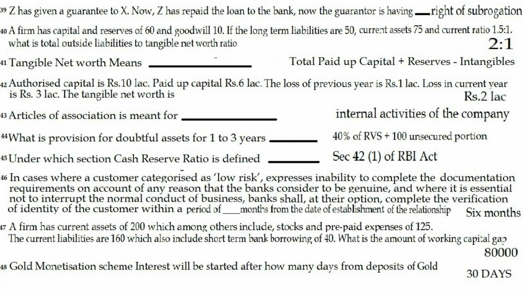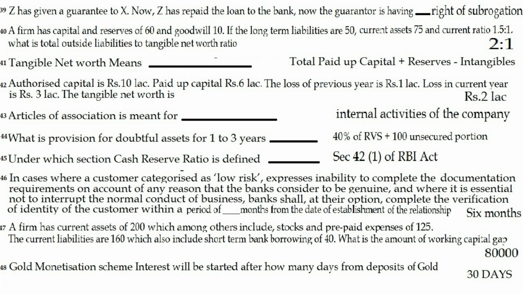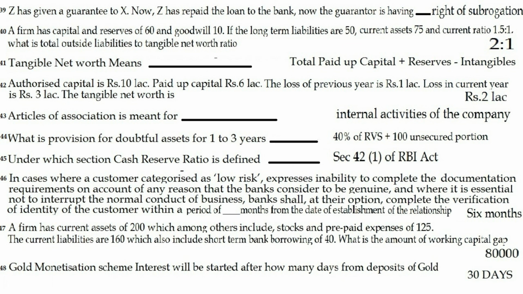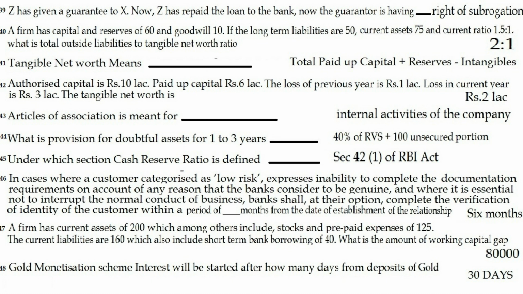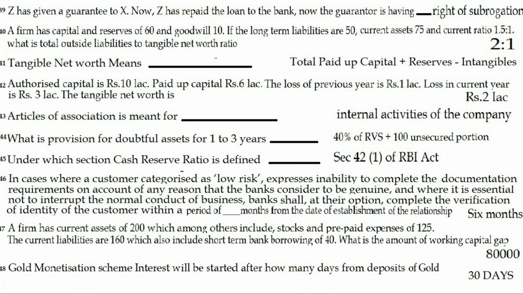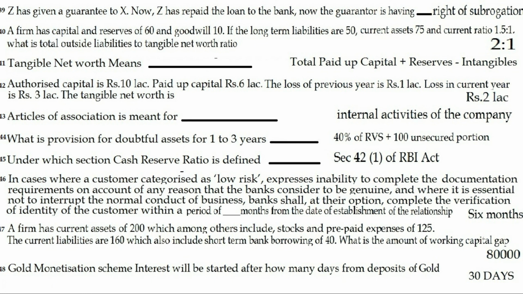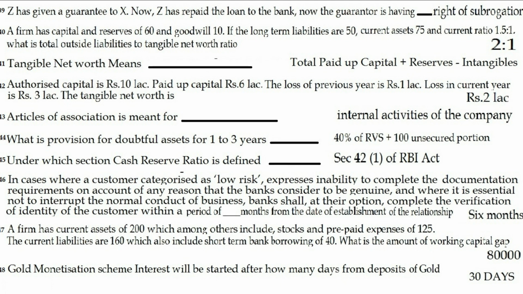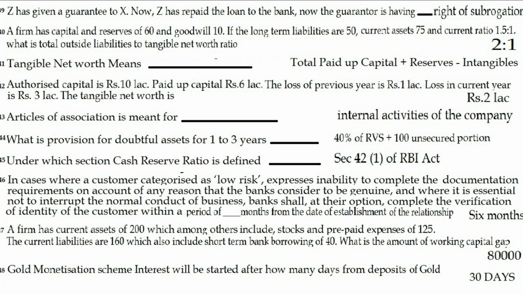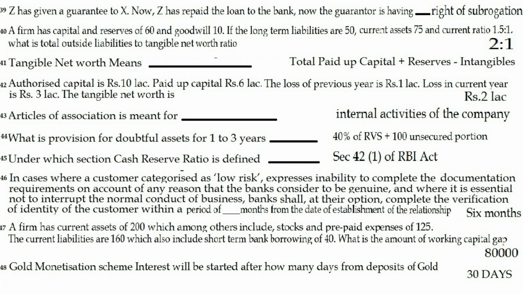Question 47. A firm has current assets of 20 which among others include stocks and prepaid expenses of rupees 125. The current liabilities are 160 which also includes short-term bank borrowing of 40. What is the amount of working capital gap? The answer is 80,000.